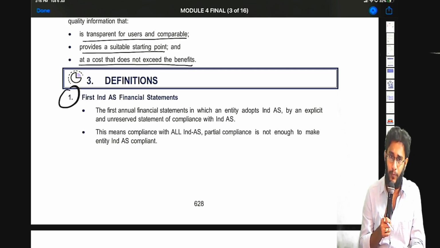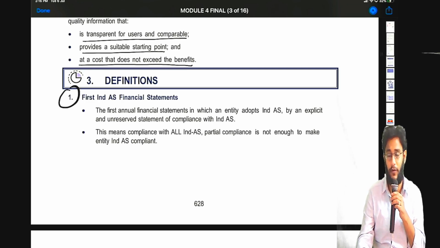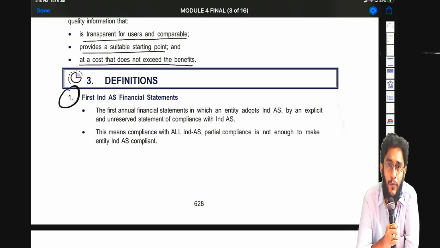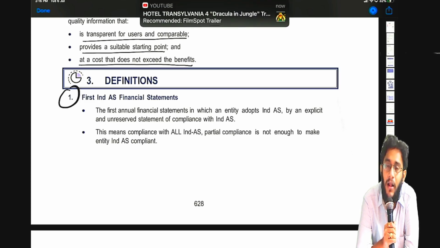That is true, but this standard puts one small rider. If you remember in Ind AS 1, of course very long time ago, you might not remember, one of the most important points is, when an entity prepares financial statements as per Ind AS, it has to make an explicit and unreserved statement of compliance that it has complied with all the Ind AS. You remember that?